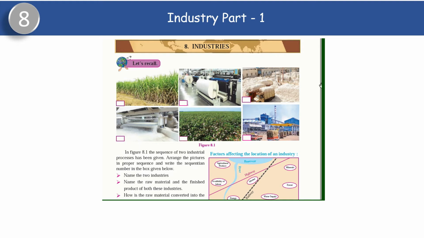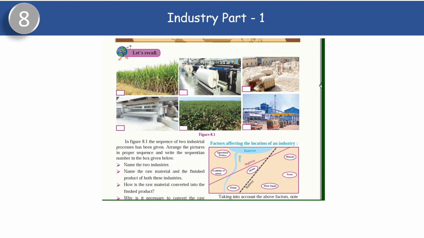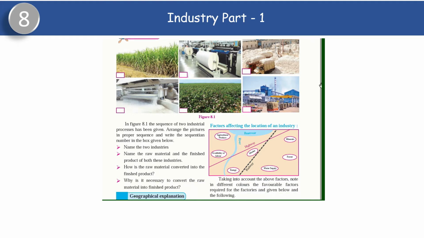Now see the picture which is given to you. What picture have they given to you? Let us see. In figure 8.1, the sequence of two industries. Two industries they have shown. The process has been given. Arrange the pictures in proper sequence and write the sequential number in the box given below. Now, first question. Name two industries. Which are the two industries in the picture? You have got the sugar industry and you have got the textile industry.